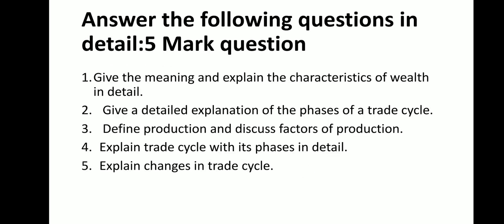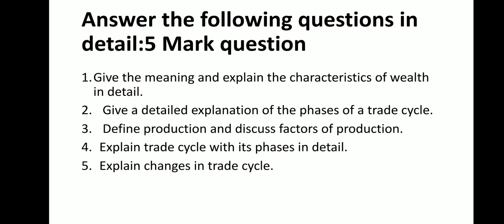Now let us understand that for 5 marks you need to write down the answer in detail. For 5 marks, minimum 5 pages are required. Introduction and conclusion are a must in an answer to get 5 on 5. Give the meaning and explain the characteristics of wealth in detail. You need to write down wealth, its introduction, and then write down the characteristics. Don't be in a hurry to write only characteristics for 5 marks.